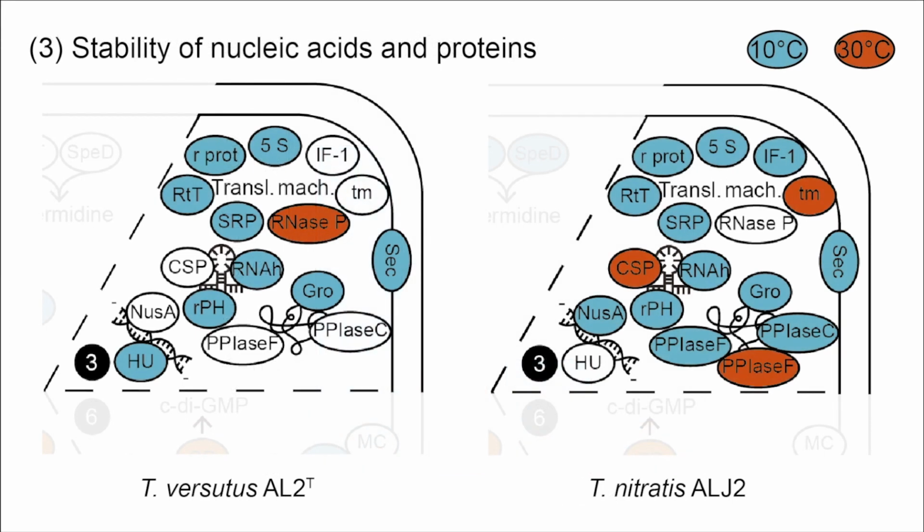Low temperature can cause an increase in the negative supercoiling of DNA, an increase in the stability of secondary structures of mRNA, and can lead to protein misfolding. To counteract these effects, genes encoding helicases, chaperones, and proteins of the transcriptional and translational machinery were generally upregulated in both strains growing at 10 degrees.